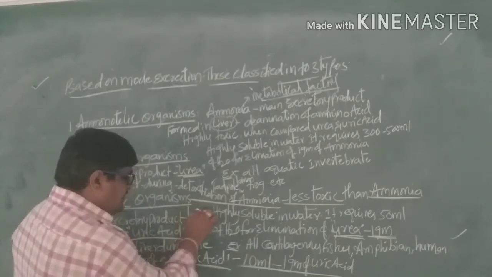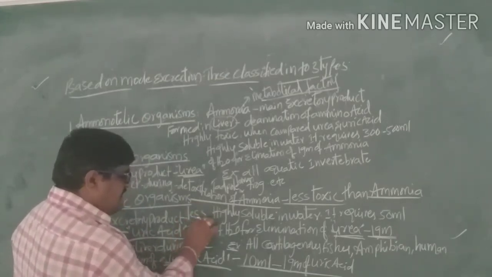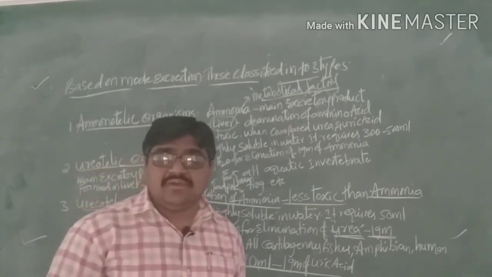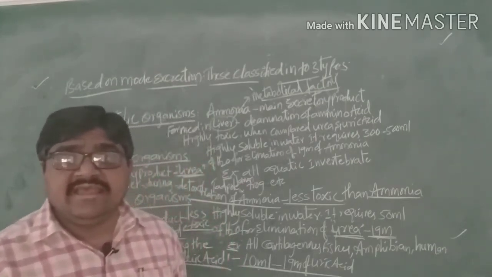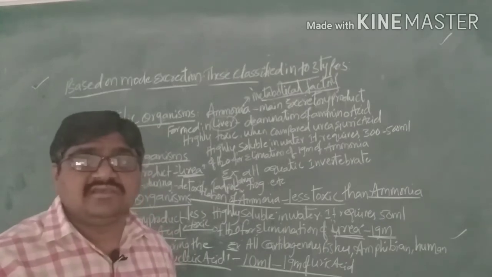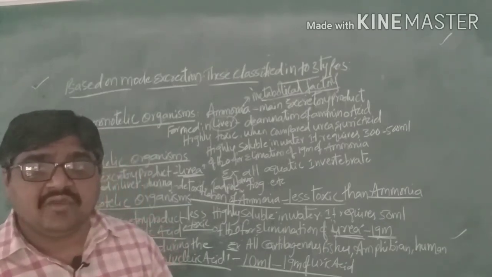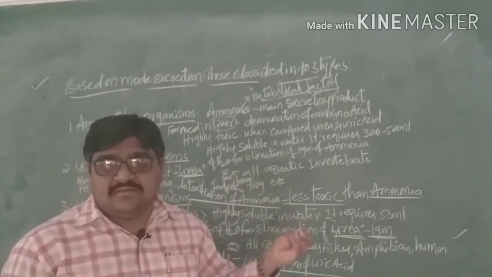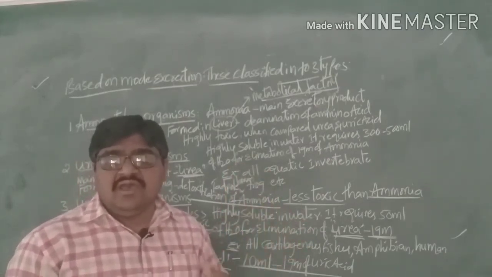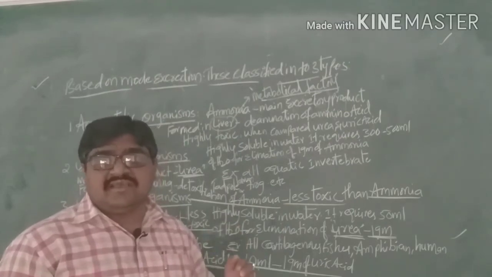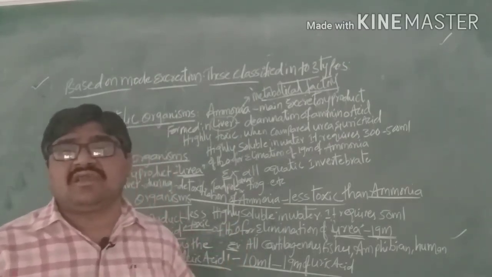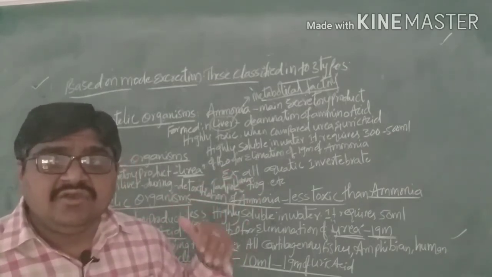Ammonia is highly toxic, urea is less toxic, and uric acid is very less toxic when compared to ammonia and urea.